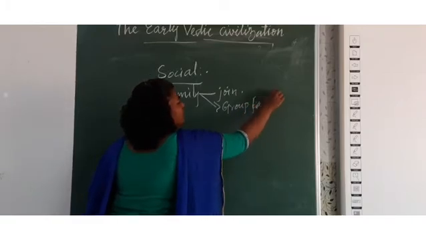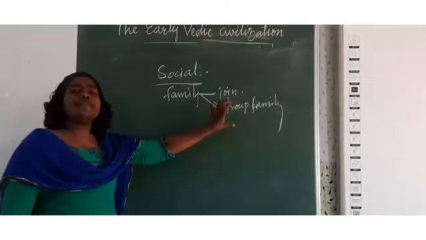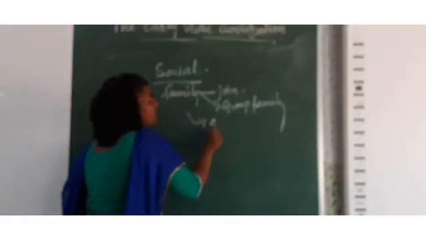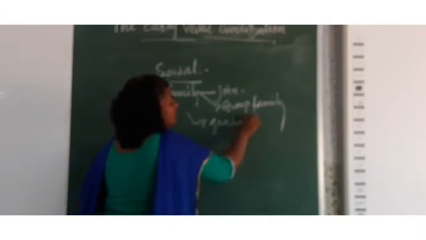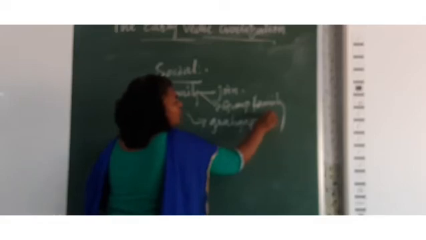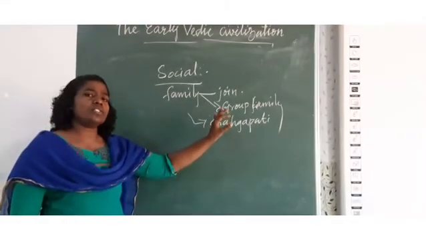And the head of the family is called Grihapati. What is the head of the family? The head of the family is called Grihapati. He is the male member in the society.